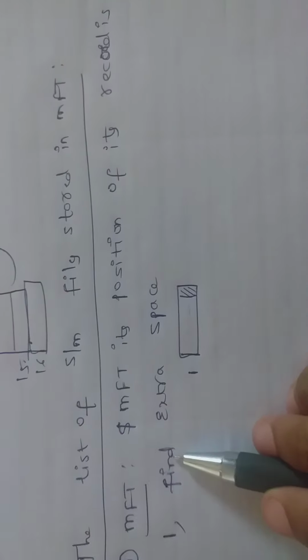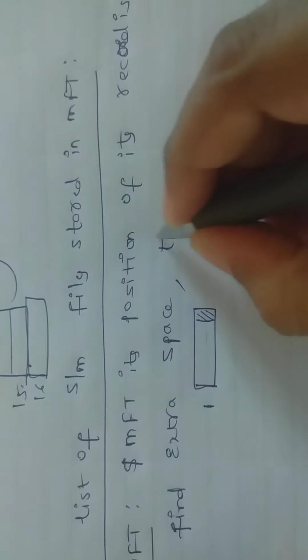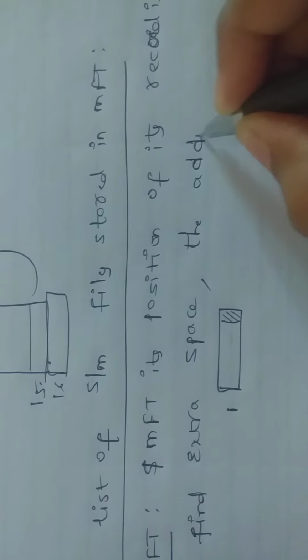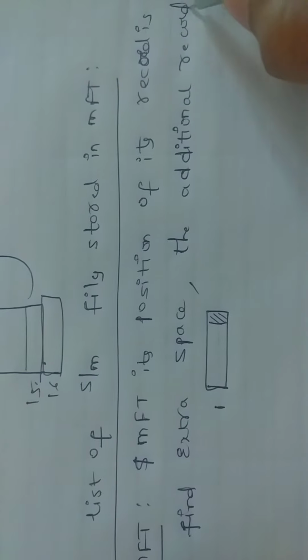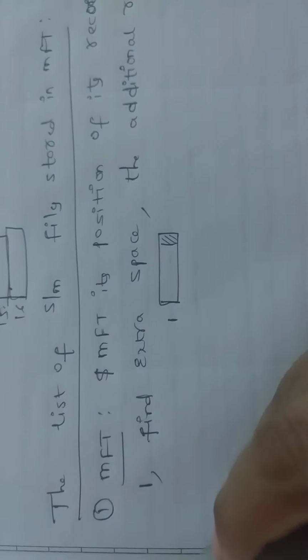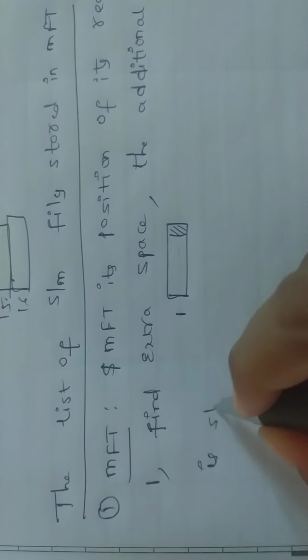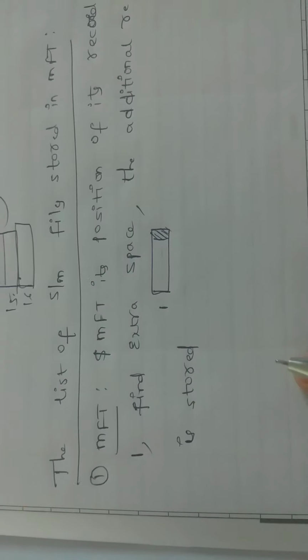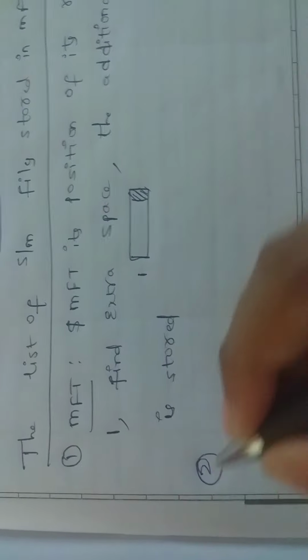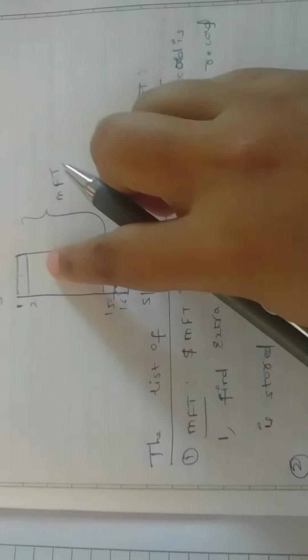The additional records are also stored in the extra space.